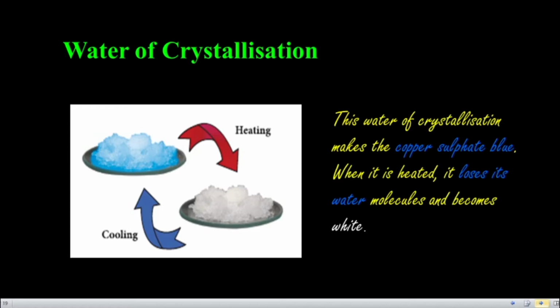While heating, the water molecules start to evaporate, so it loses the water molecules and becomes white in color. These are the 2 different colors of copper sulfate. Hydrated copper sulfate is blue, and unhydrated copper sulfate is white.